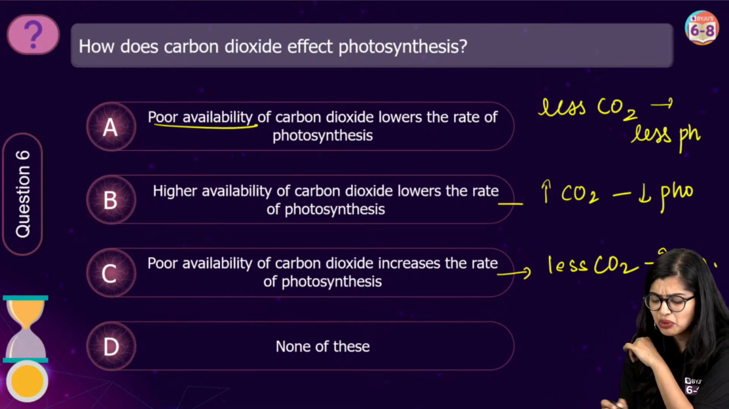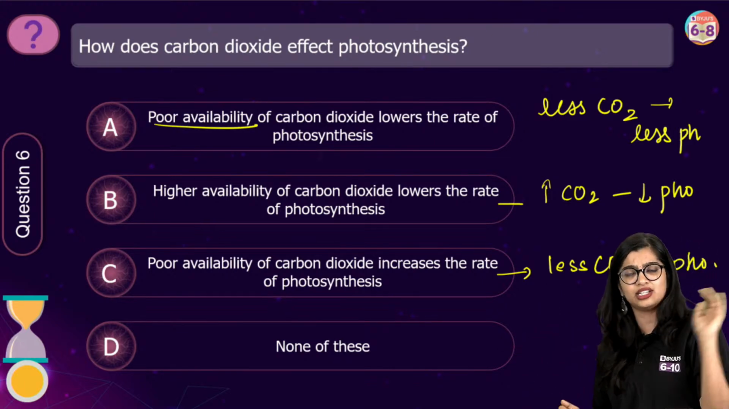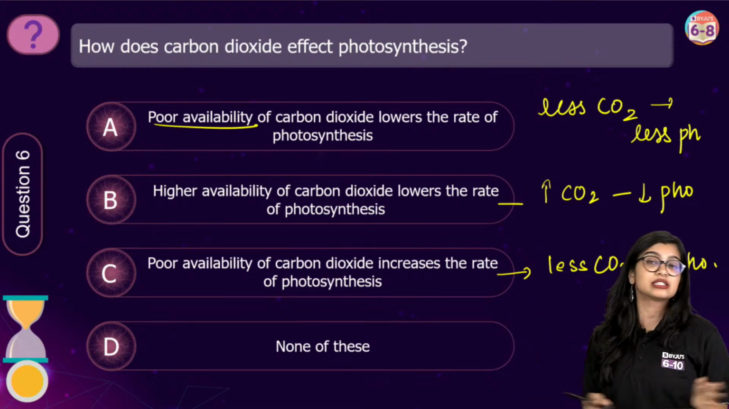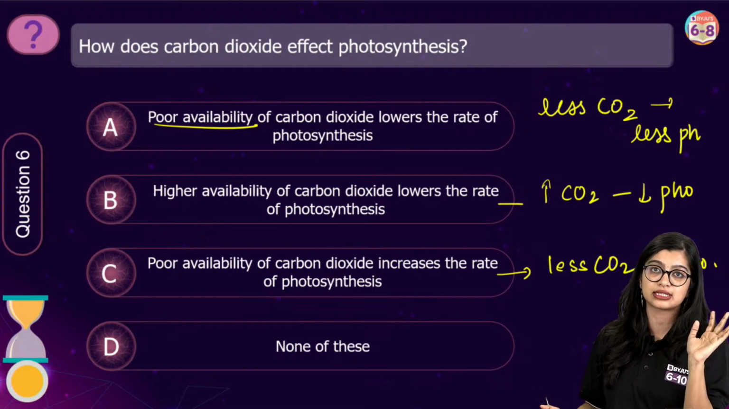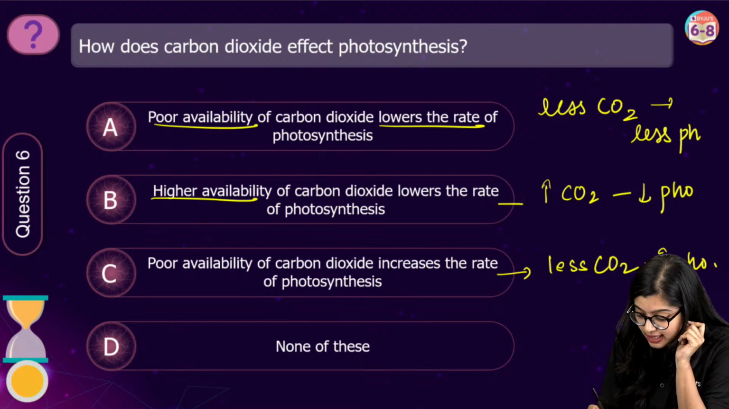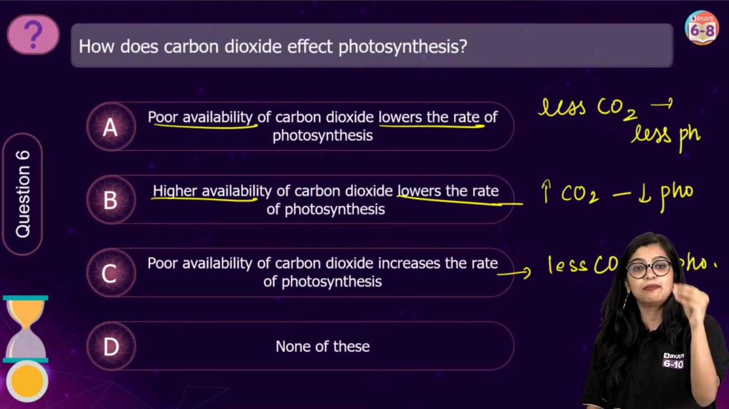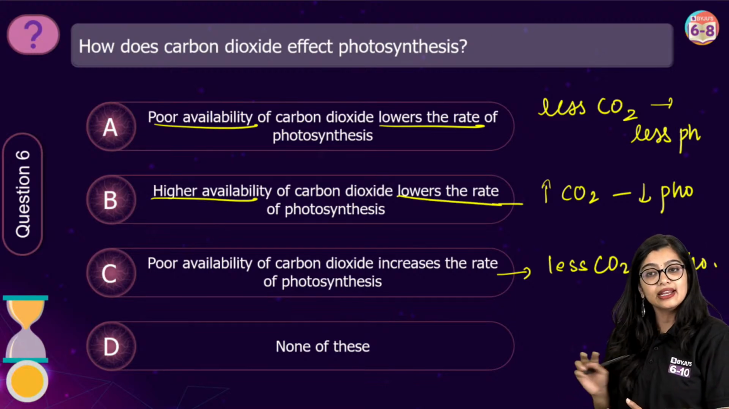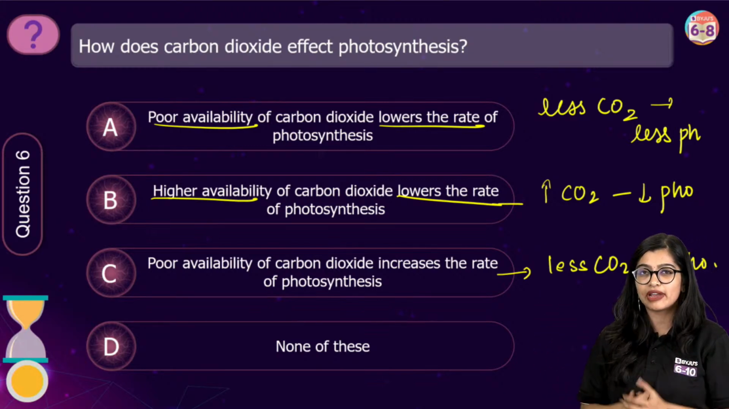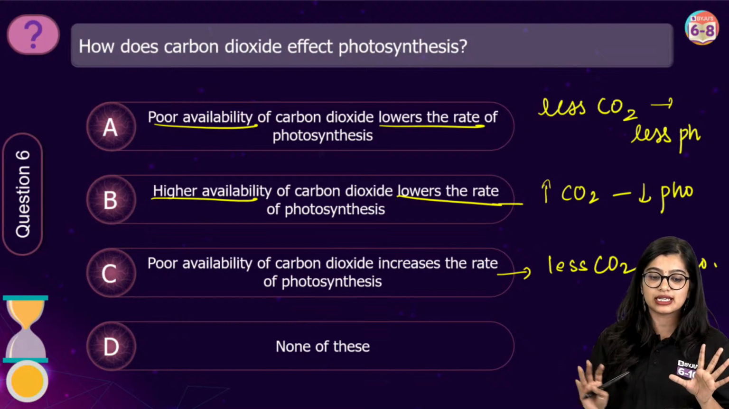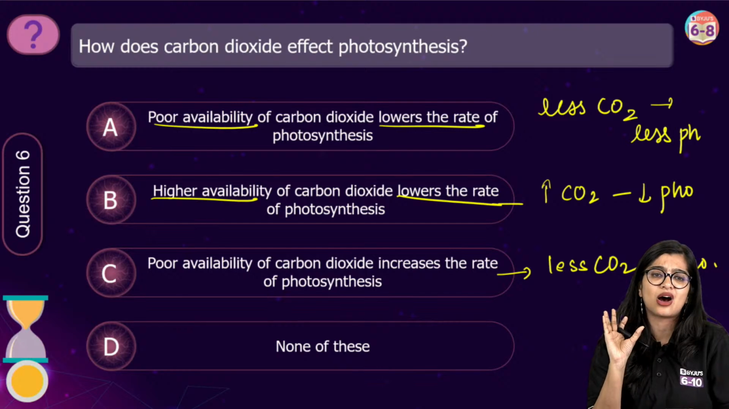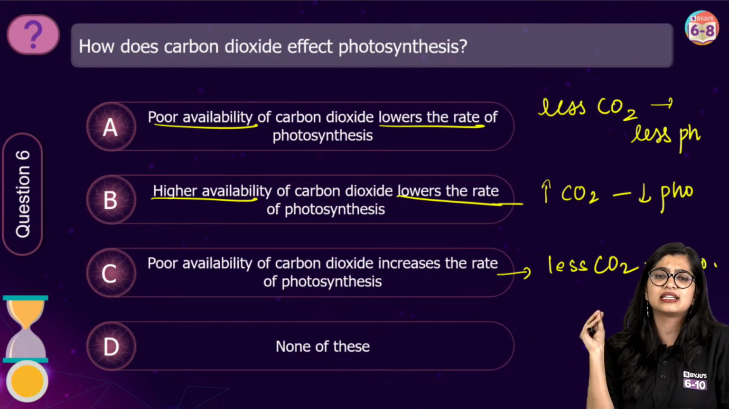Using fancy words like "poor availability" means nothing. It just means less carbon dioxide. "Lowers the rate of photosynthesis" is a fancy way to say less photosynthesis happens. So your brain should slowly start decoding words like this, right? You have to start breaking those words down. I know they use fancy words only to scare you. You'll think, oh ma'am, availability, rate of photosynthesis, and then you get all worked up. But when you break the question down, it's actually nothing. There is nothing in it.